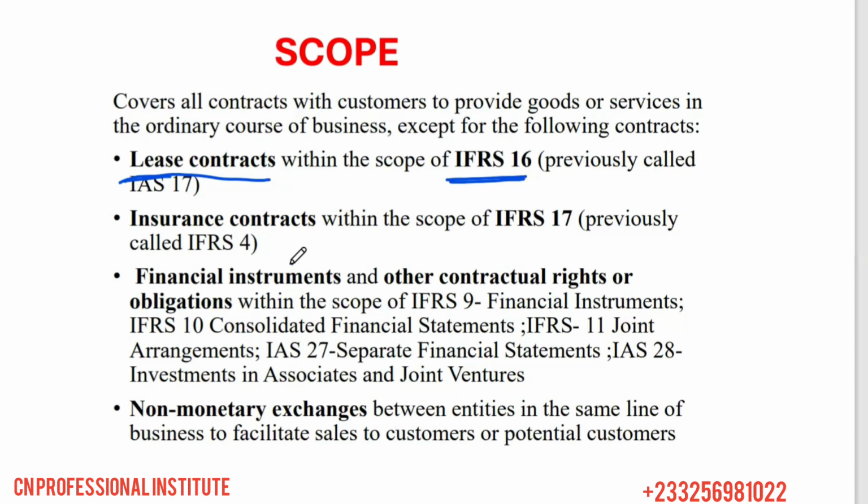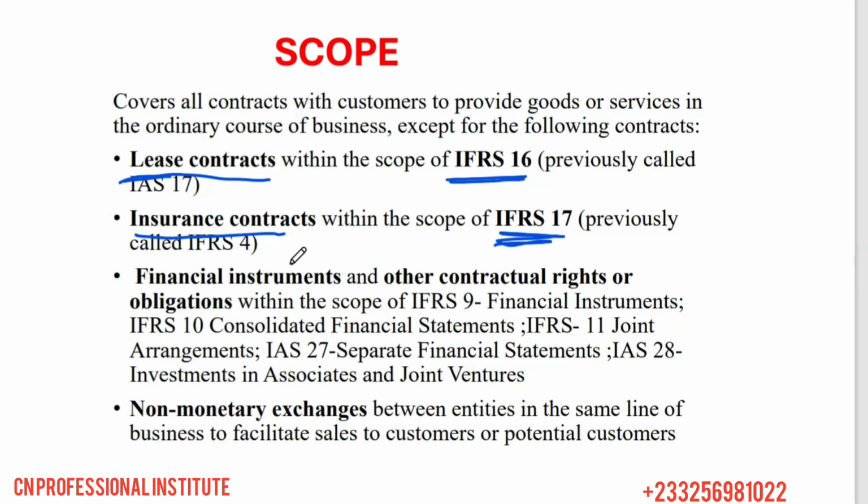Now, if you look at leases, sometimes the lessee and the lessor will go into an arrangement, and then the lessee pays an annual income or rental to the lessor. Are you getting it? Such annual income or rental payment should not be accounted for under IFRS 15. We have to apply IFRS 16. Insurance contracts are also exempted; we apply the rules of IFRS 17.